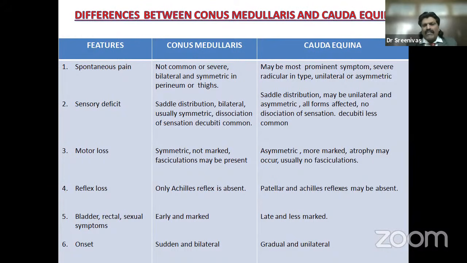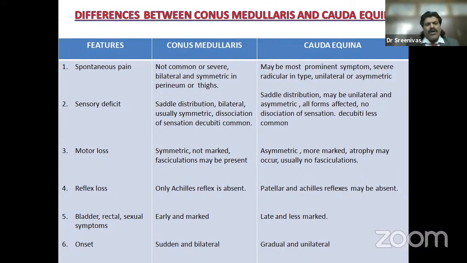Whereas if it's a cauda equina lesion, it's a saddle distribution, but may be unilateral and asymmetrical because it's a root. All forms are affected, with no dissociation of sensations, because the root gets affected, so all sensations are equally affected. If it is a central cord lesion, only the spinothalamic tract gets affected, so there's a dissociation of sensation. Whereas when it comes to roots, all sensations get affected, and ulcers are less common as compared to the